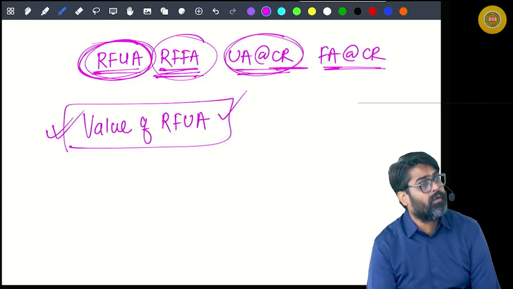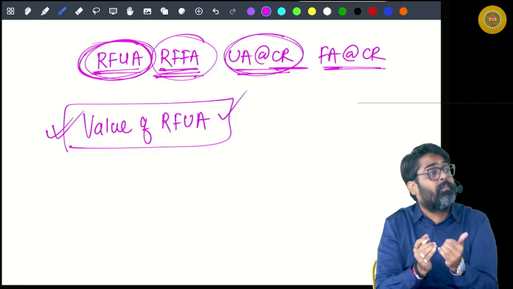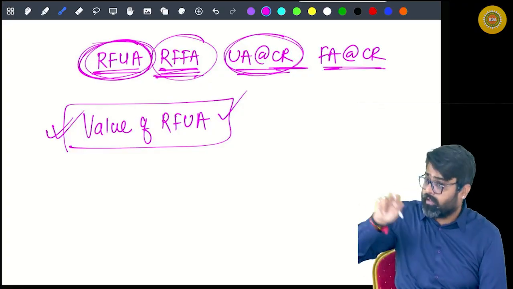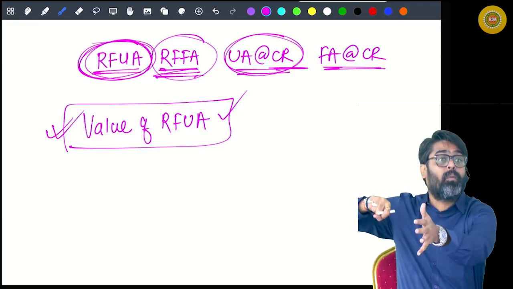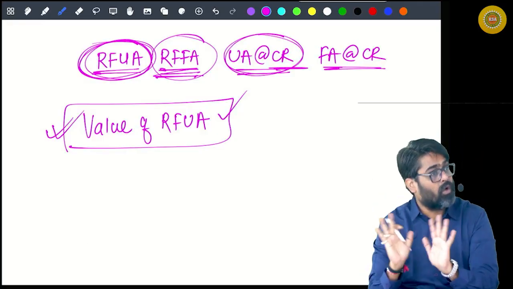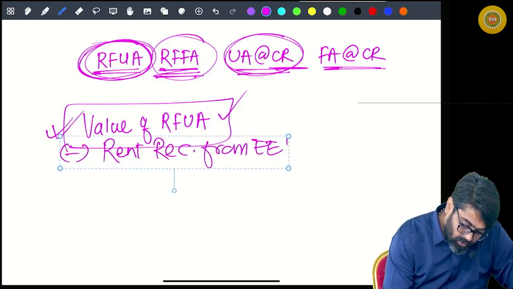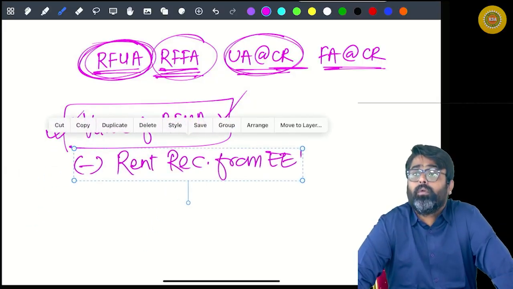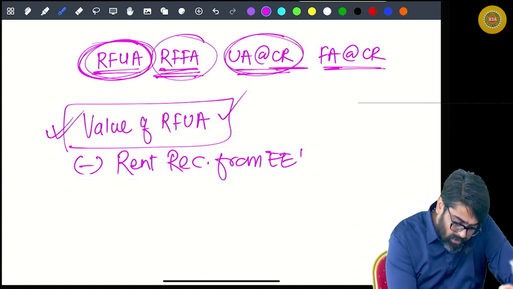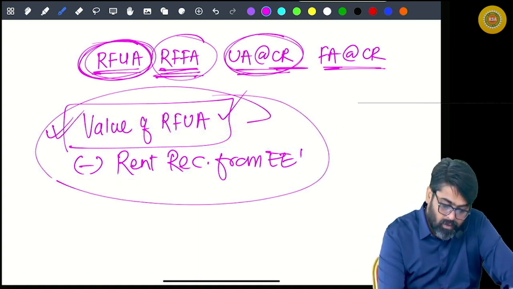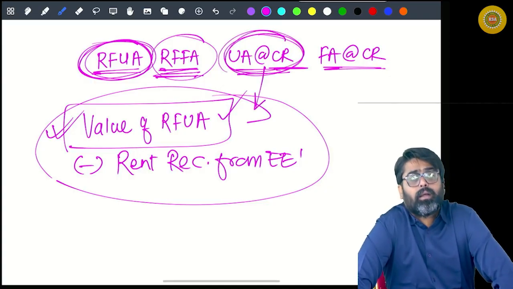Getting my point? But if for the same unfurnished accommodation the employer is recovering some rent, that should not be taxable in your hand. So you will reduce the rent which is recovered by the employer.